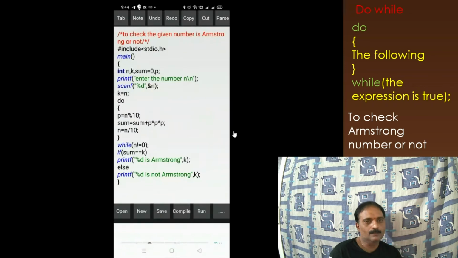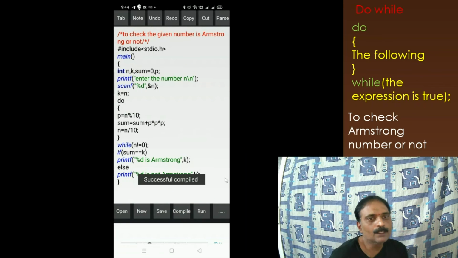Let me show you the program that I have typed in the mobile. Briefly, I want to explain what I have considered here. I have considered n, k, sum and p as integers, and I have initialized sum equal to 0, and n is the input. Assign k equal to n, then do these following statements while n is not equal to 0.